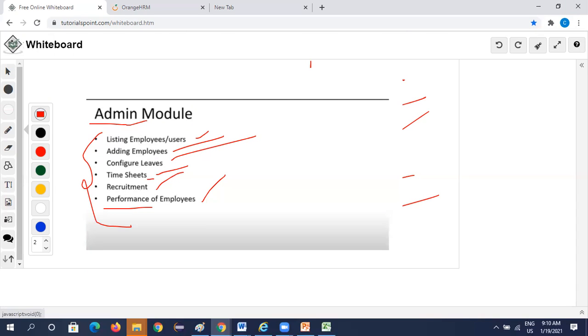If an employee is engaged with multiple projects, he needs to allocate his time to different projects, right? Daily 2 hours to this, 2 hours to this, 2 hours to this project. So the timesheets would be there. Configuring leaves, whenever you apply for leaves, those leaves would be added here. If any new employees are added, they will add the new employees. So these all sections would be for admin module.